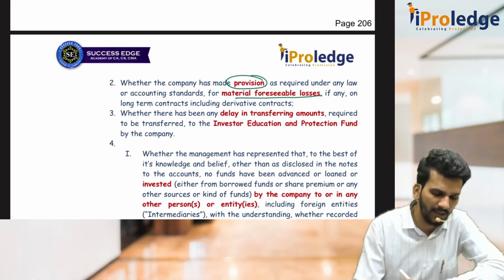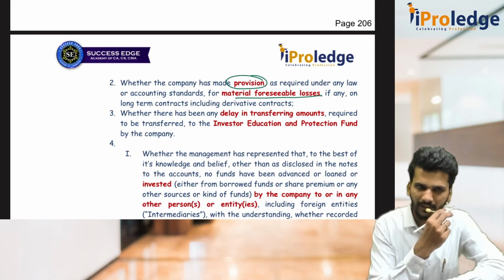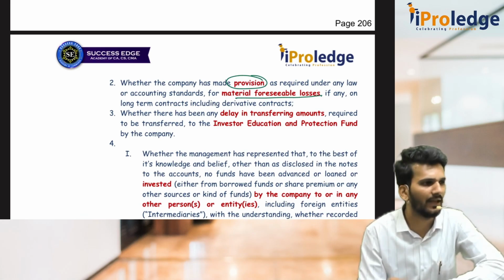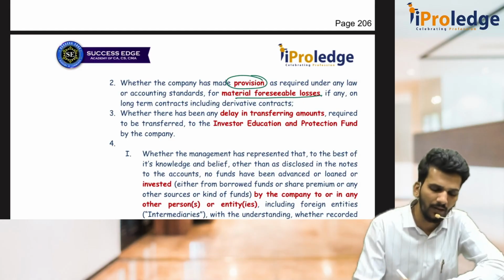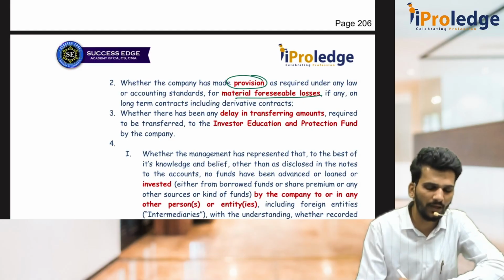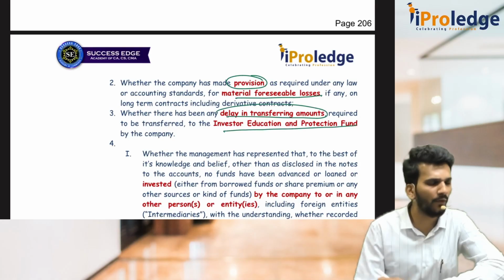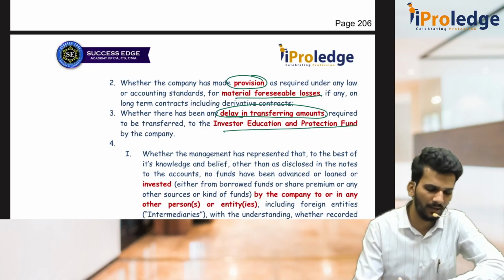And any amounts, for example, unpaid dividend for 7 years, unpaid interest on debentures or deposit, after 7 years, actually that has to be transferred to the IPF account. Is there any delay in transferring any funds to the IPF account? That also has to be reported by the auditor.